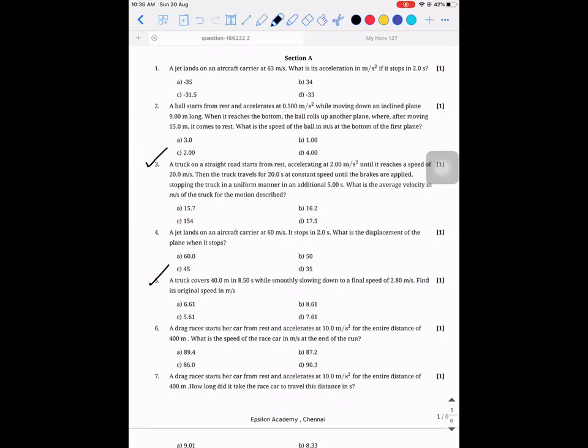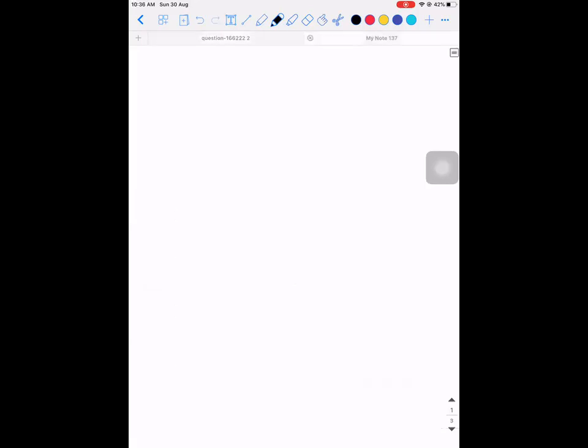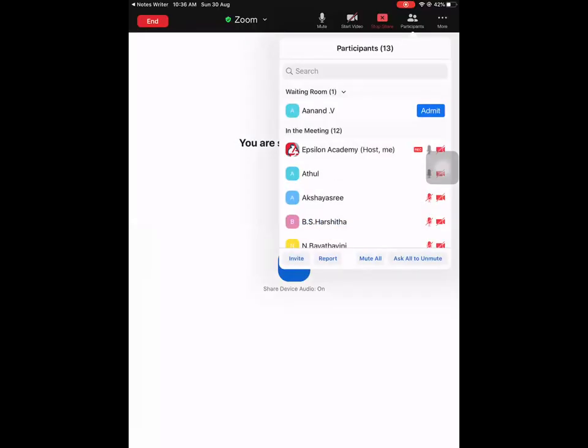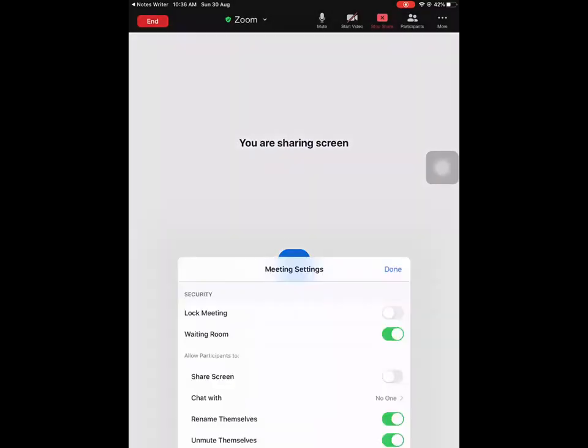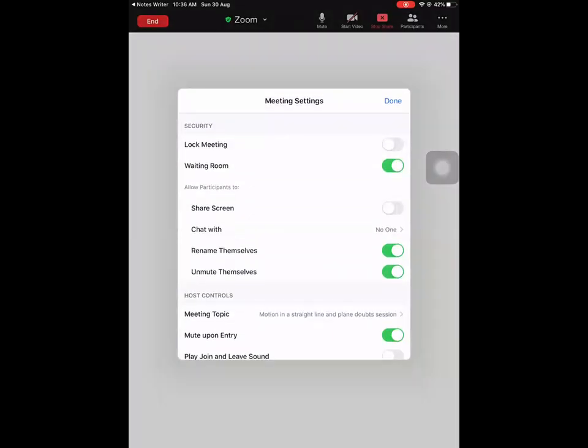So how many of you solved this? If others have not asked, you should have solved this, right? Can someone tell me how to solve this? A truck on a straight road starts from rest, accelerating at 2 meters per second square until it reaches a speed of 20 meters per second. So initial velocity is how much? U is 0.